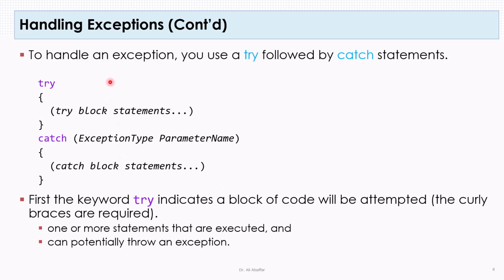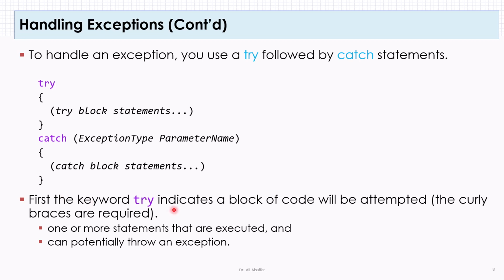To handle an exception, as you have seen in the previous examples, we use a try followed by catch statements. The syntax for using a try-catch statement is that you write try followed by curly braces, and these curly braces are required. Inside the try you put the block of statements to try to execute, which possibly generate exceptions, followed by the catch statement.